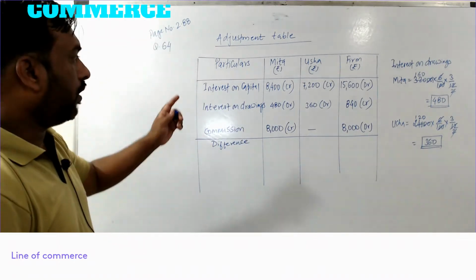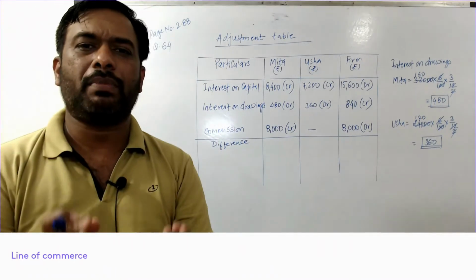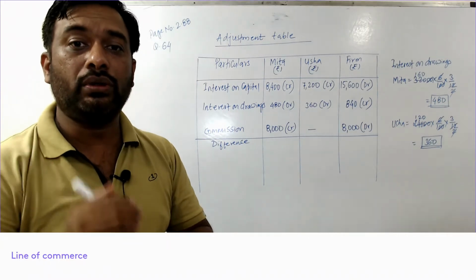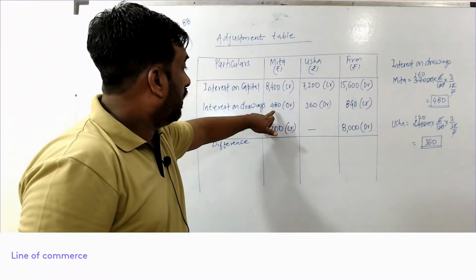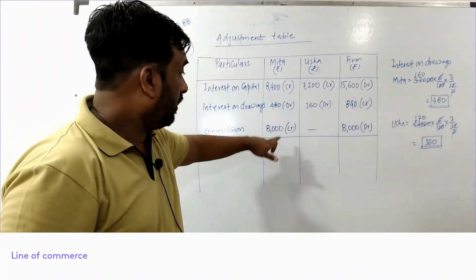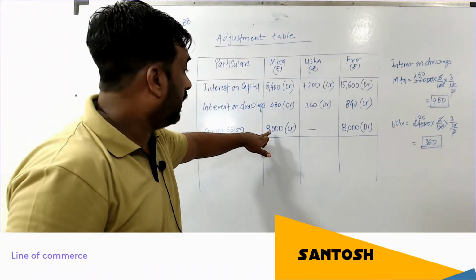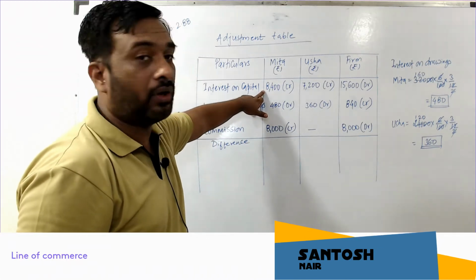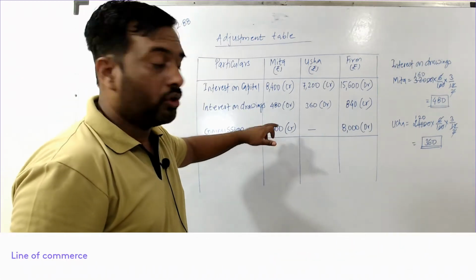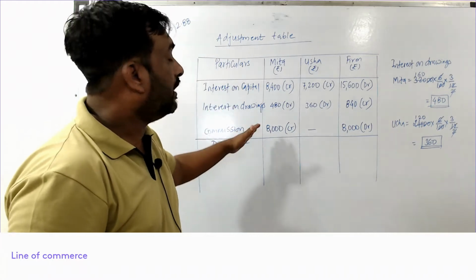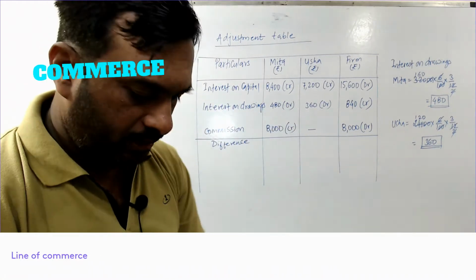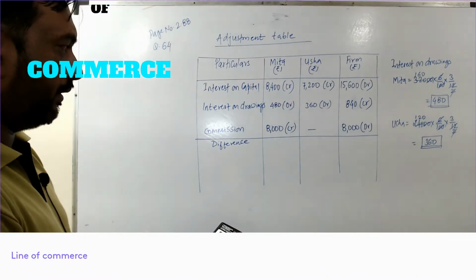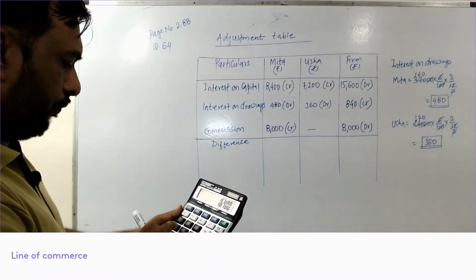Now for the difference, just apply the plus minus rule. See, 8,400 credit, 480 rupees debit, and 8,000 credit. So 8,000 plus 8,400, these two are credit, so that will be 16,400 minus 480 rupees.